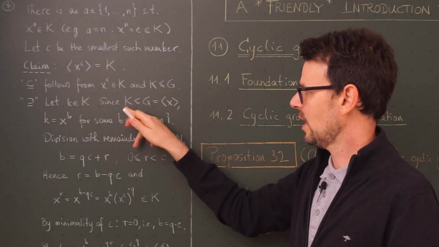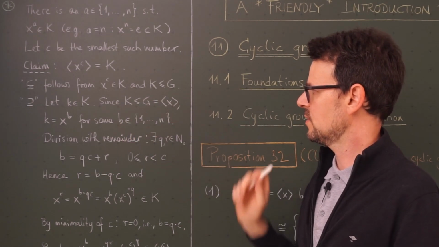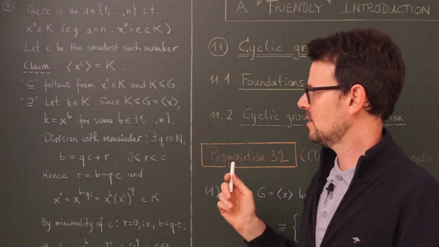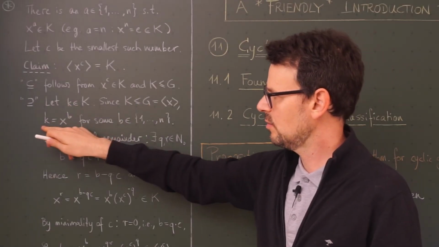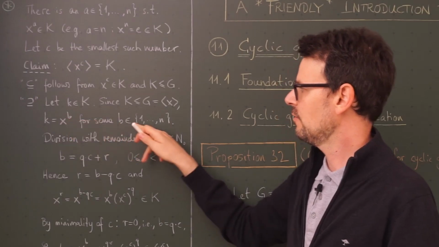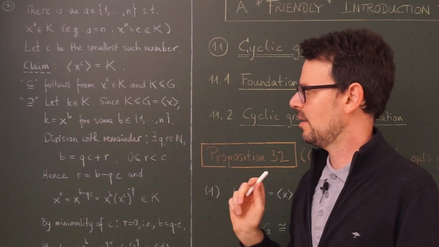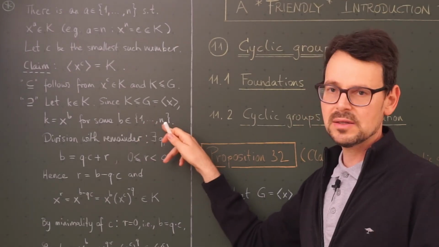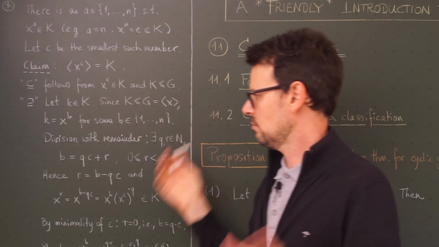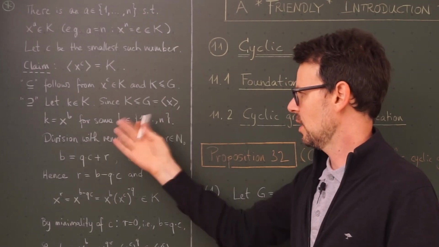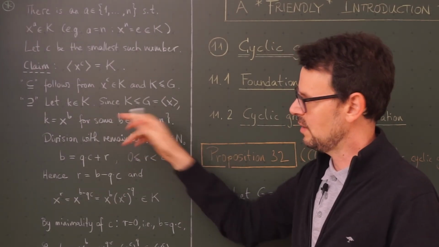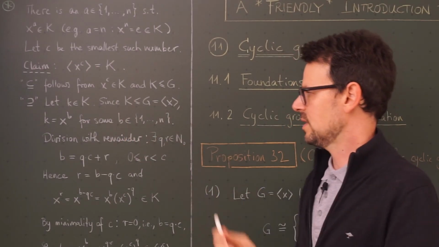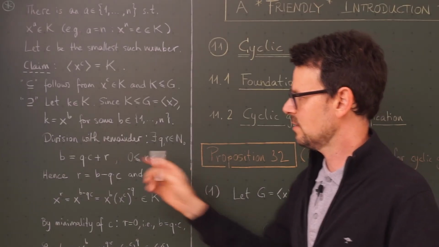Okay, now we know K is a subgroup of G, and G was generated by this element x. This means that this here can be written as x to the b for some number between 1 and n. I could have also written here 0 and n minus 1, that depends what you like more. Here I wrote 1 and n, x to the n being the identity, which would be the same as x to the 0. Okay, doesn't matter.